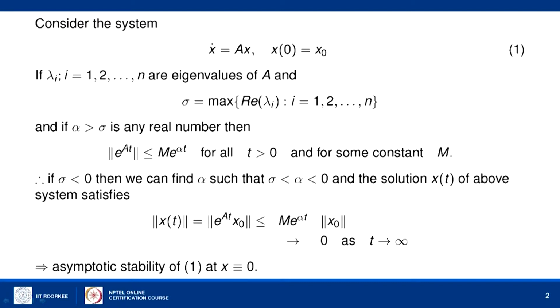Then we can find a number alpha which is also negative such that alpha is greater than sigma. In this case the norm of x t is less than or equal to m into e power alpha t, which implies that the norm of x t tends to 0 as t tends to infinity, because alpha is a negative number. So, this shows that if all the eigenvalues of a matrix have negative real part, the system is asymptotically stable at the trivial solution x equal to 0.